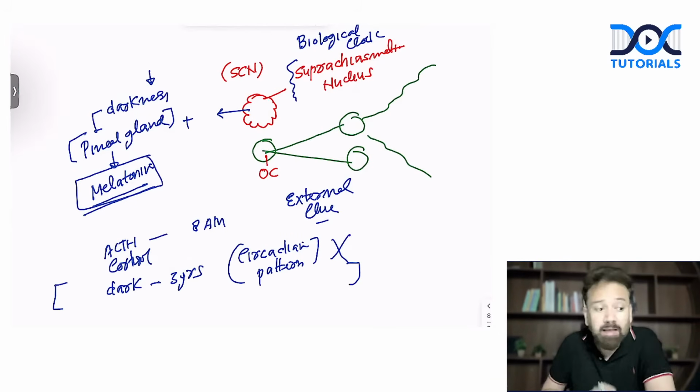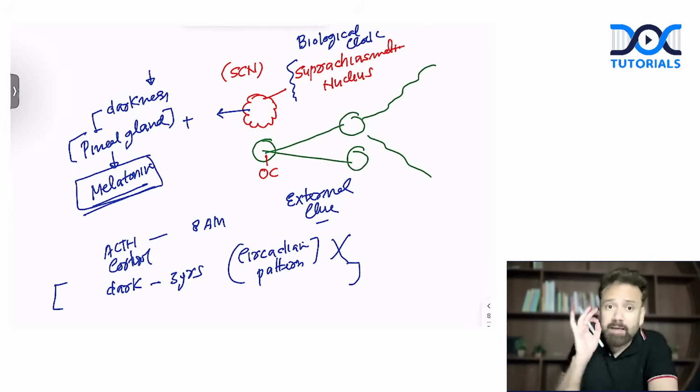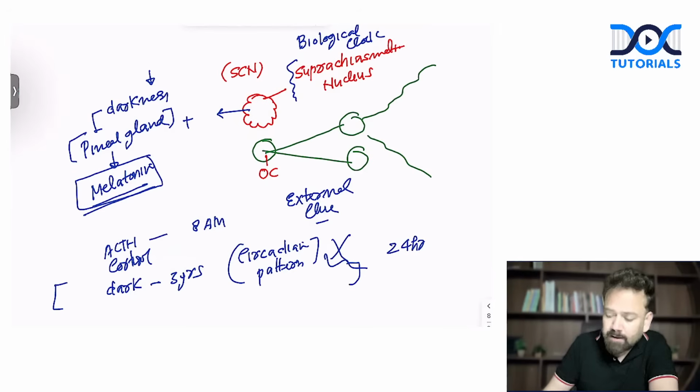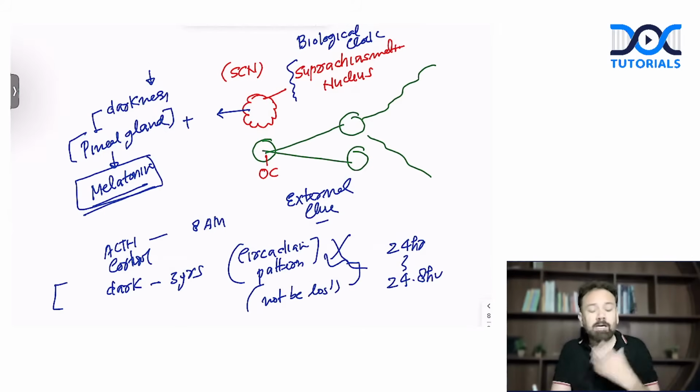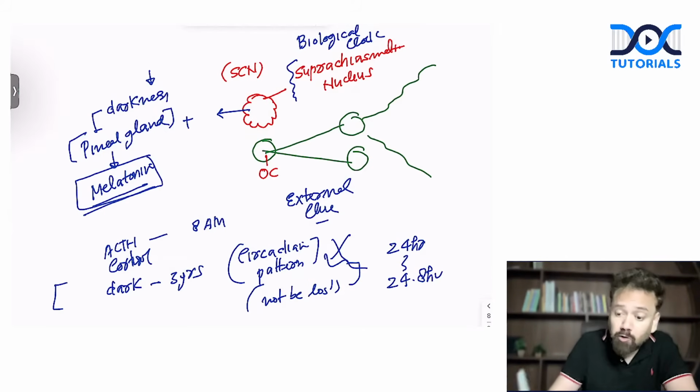Actually, even if we are in darkness for years and years, your circadian rhythm will be disturbed. From 24 hours of one day, it will become approximately 24.8 hours. But it will not be lost. Then scientists started saying, no, we also have an internal clue.